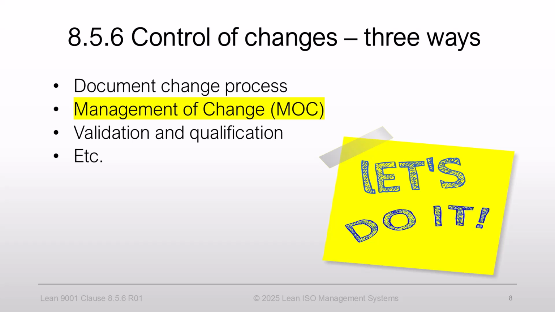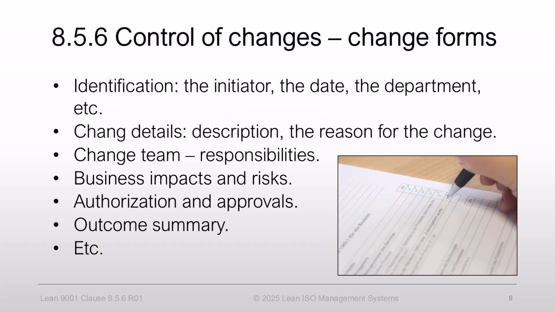The following method is a change control process, often called management of change or MOC. Often, these processes are documented in the corresponding procedures and change checklists. A typical checklist may include identification, such as the initiator, the date, the department, etc. Change details, description, the reason for the change. The team to assign responsibilities. Business impacts and risks. Authorization and approvals.